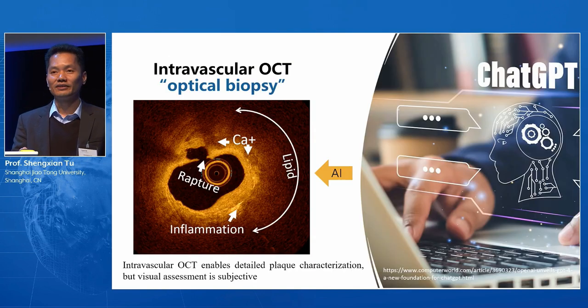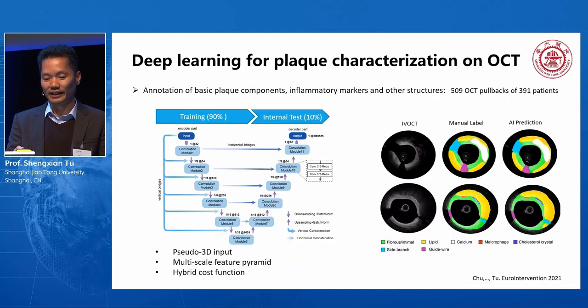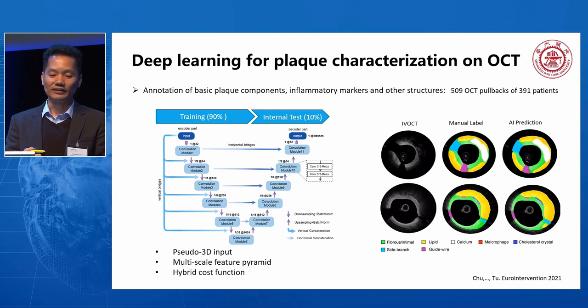OCT enables detailed plaque categorization, but visual estimation is subjective. So we try to use AI to see whether we can standardize this image interpretation. We created a deep learning model based on the annotation data from 509 OCT pullbacks. The model is capable of integrating consecutive OCT slice information to automatically label the plaque composition and also some vascular structures like side branch or guide wire, as shown in the figure here.